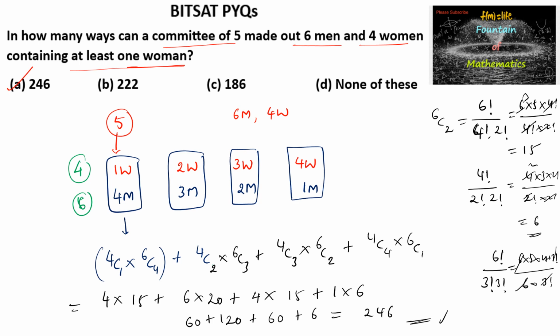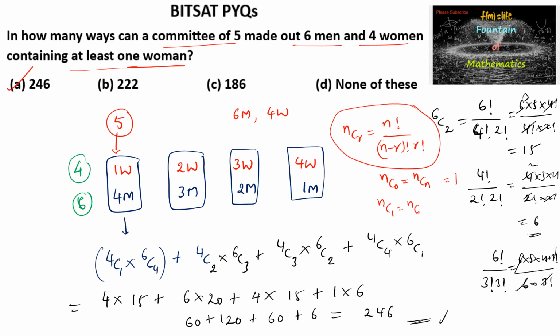And here we can make a note: nCr is equal to n factorial by (n minus r) factorial into r factorial. And also we used nC0 is equal to nCn is equal to 1, and nC1 is equal to nC(n minus 1) is equal to n. So the calculation is based on these formulas. Okay, please note.